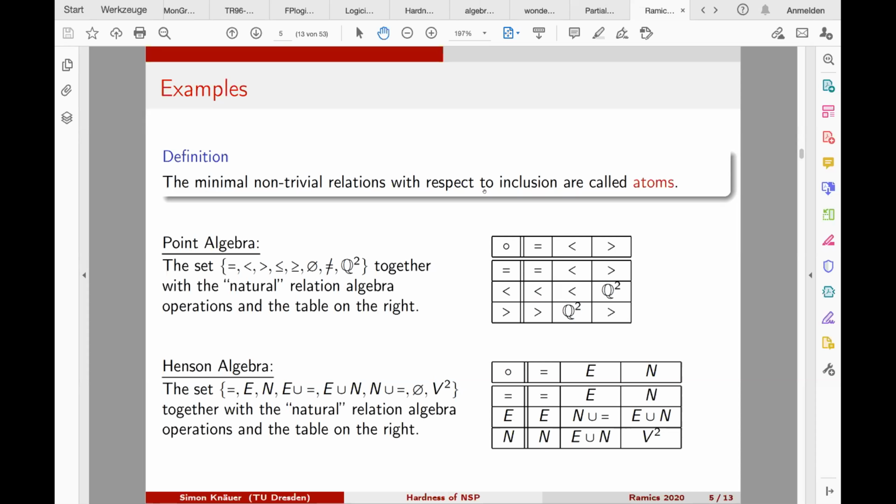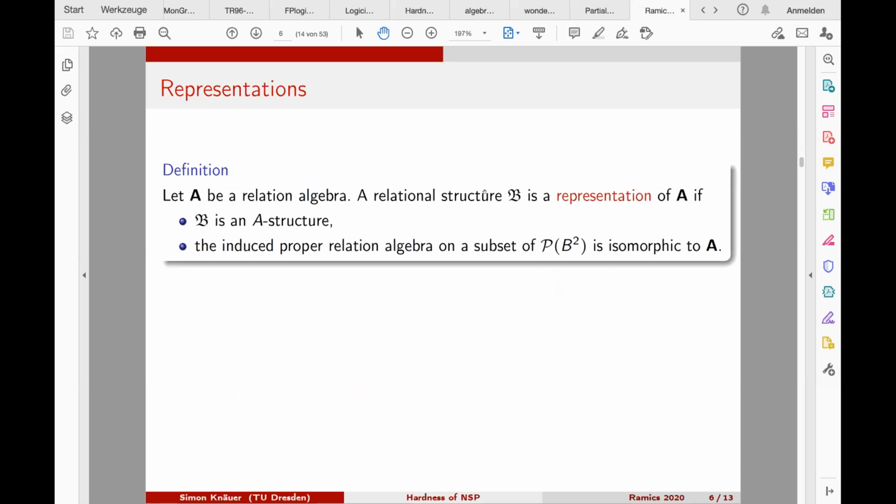This is another relation algebra. Now what's the connection between relation algebras and relational structures? This is about representations, and we call a relational structure B a representation of a relation algebra A if B is an A-structure.